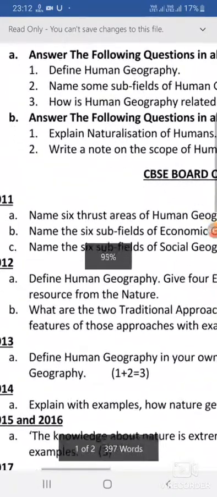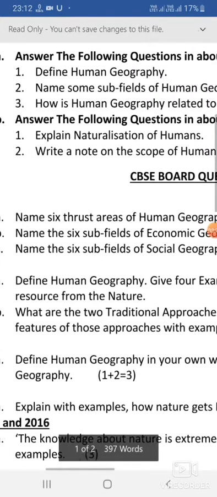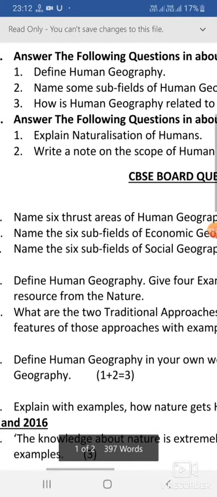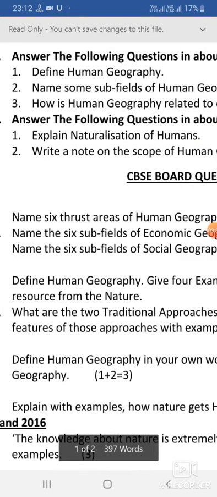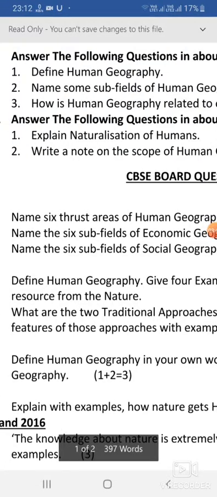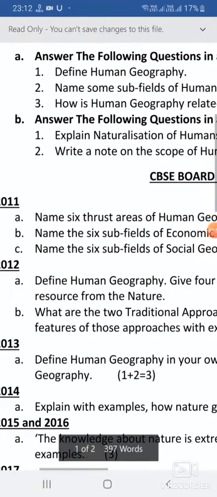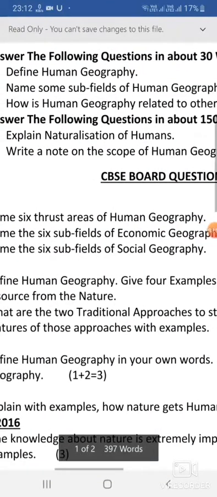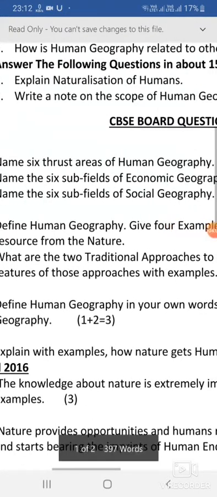Now I'm proceeding with the board questions. The 6 thrust areas of human geography are given in the table: the exploration and the description in the early colonial period, the regional analysis in the later colonial period, the areal differentiation in the years of the 30s, spatial organization from 1950 to 1960, then emergence of the 3 schools, that is humanistic, radical and the behavioral school, and lastly postmodernism in geography. So these are the 6 major approaches of human geography, or the thrust areas of human geography.